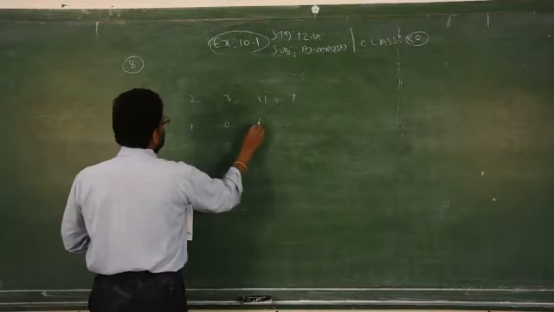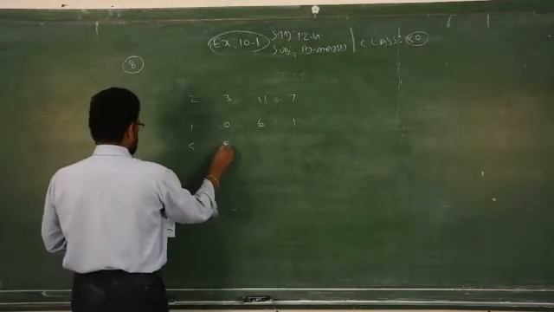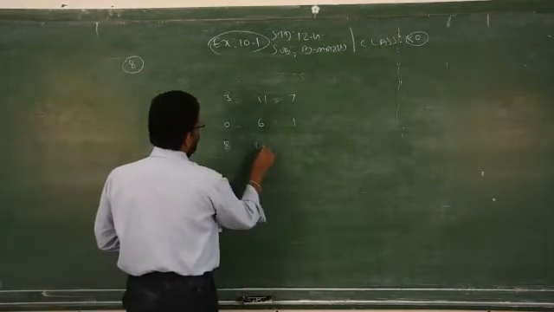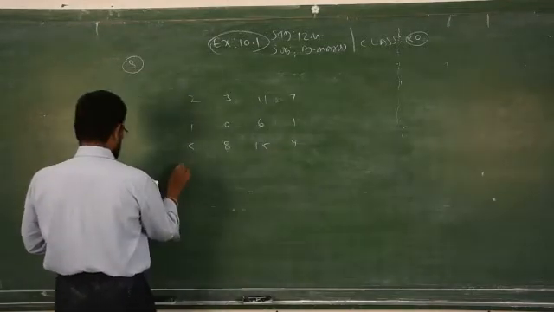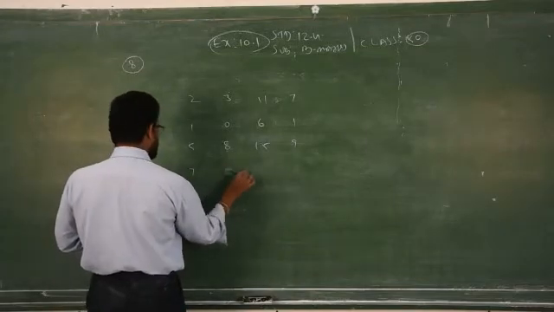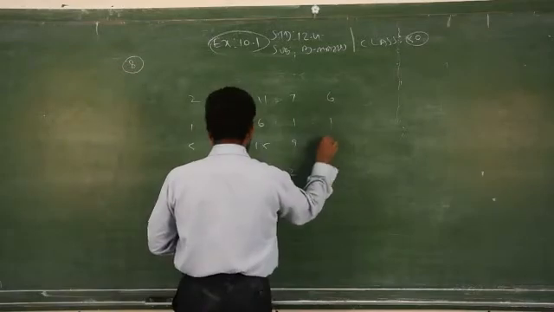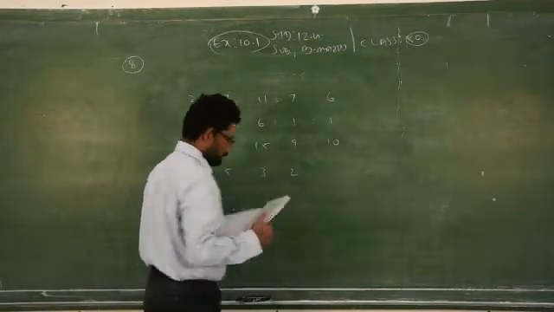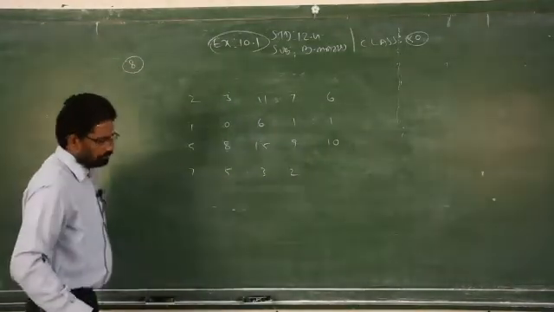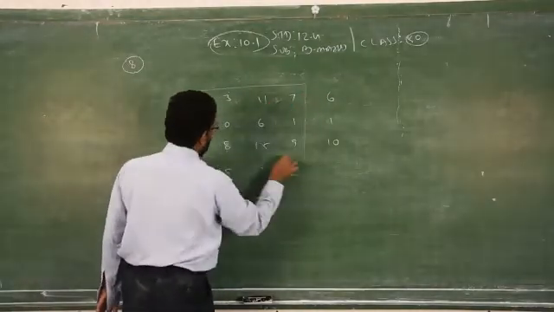1, 0, 6, 1, 5, 8, 15, 9. So what remains? The supply is 7, 5, 3, 2. Here the demand is 6, 1, 10. Clear? You should write everything inside the box.